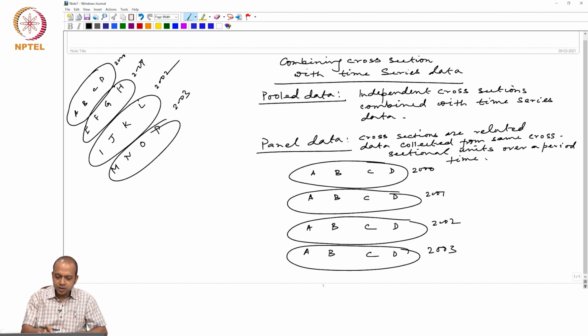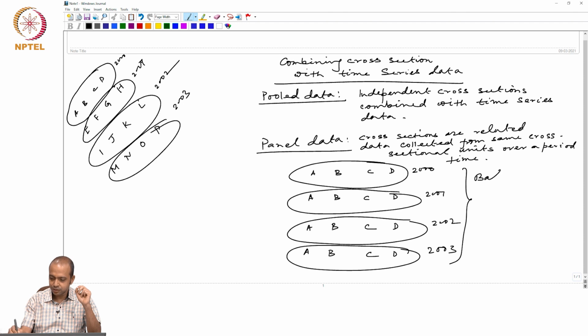Sometimes it is a specific type of panel where the number of observations is the same and it is the same individuals or firms: A, B, C, D, A, B, C, D, A, B, C, D and A, B, C, D. That is why, when in each year you have the same number of observations, this is called a balanced panel.